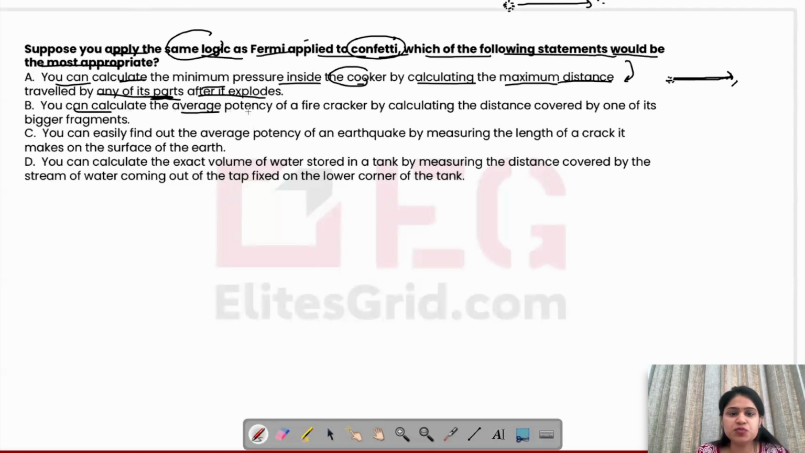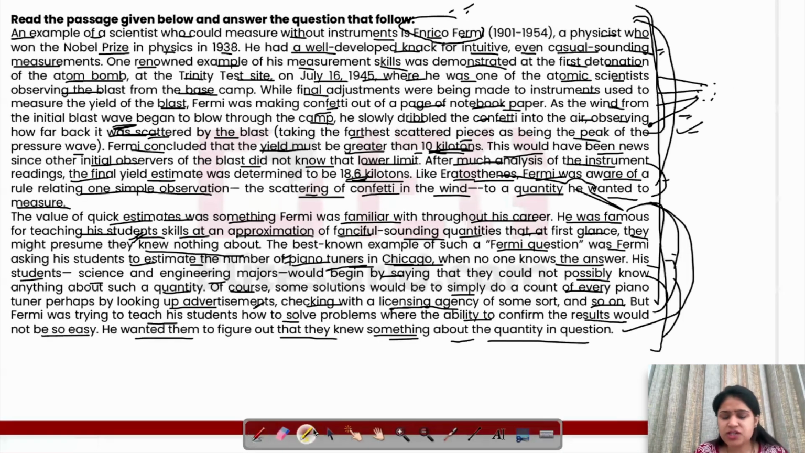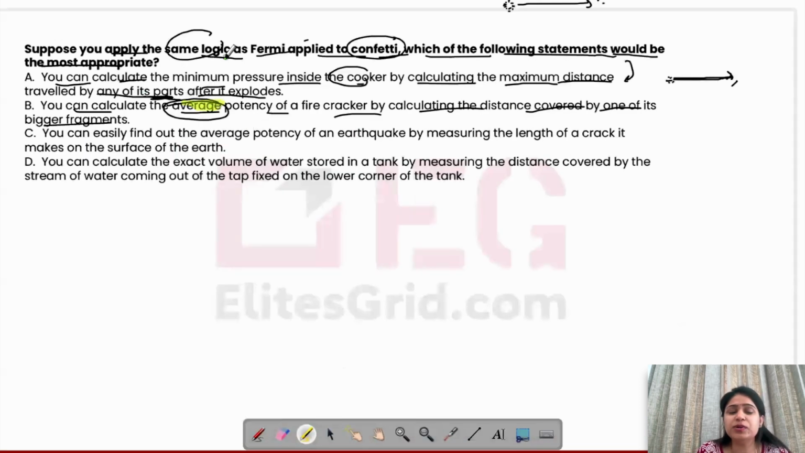B: You can calculate the average potency of a firecracker by calculating the distance covered by one of its bigger fragments. The thing is, we were not calculating average. हमने एवरेज वैसे भी, we are not really talking about calculating averages here, we are talking mostly about approximation here. So the example that is being given to us, it was like the yield must be greater than this. तो मिनिमम वैल्यू कैलकुलेट कर रहे थे based on how far that piece has been scattered. So we were not talking about average, but rather the minimum. मतलब इससे ऊपर तो होगा, इतना तो है. So we can eliminate B.